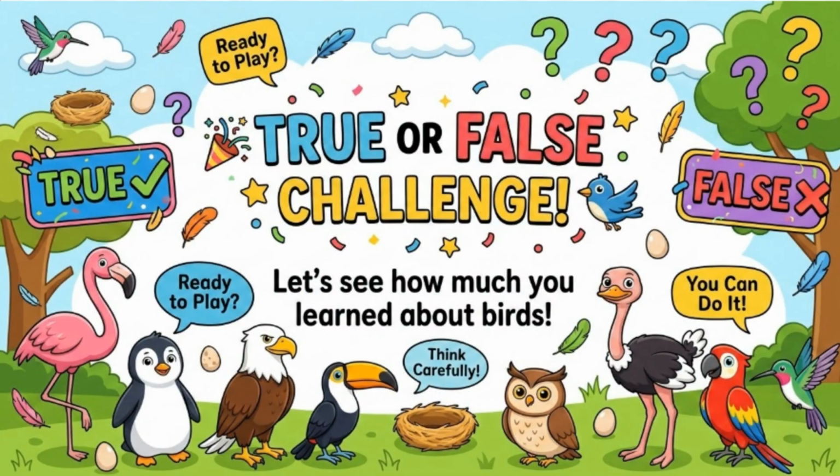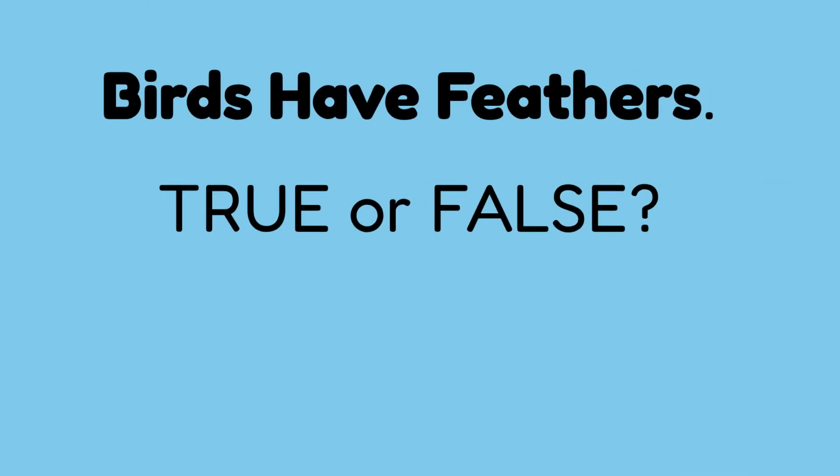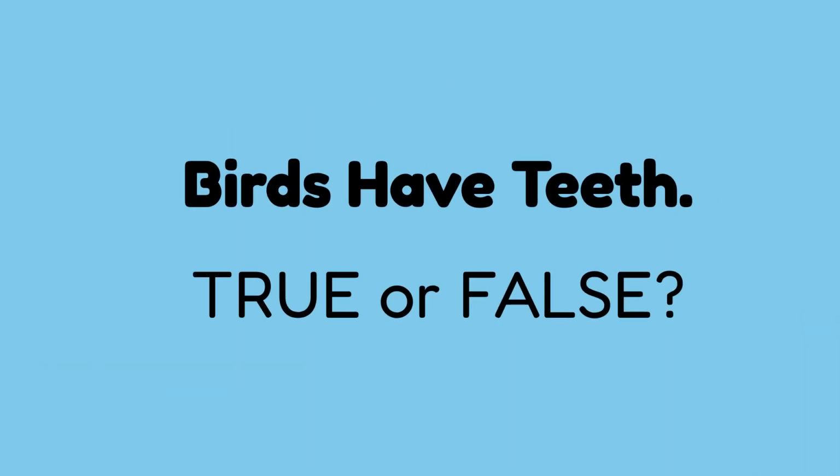Let's test your bird knowledge with some true or false questions about what you've learned so far. Birds have feathers. True or false? The answer is true. All birds have feathers, which are essential for flight, warmth, and protection. Birds have teeth. True or false? The answer is false. Birds do not have teeth. Instead, they have beaks that are adapted for different types of food.